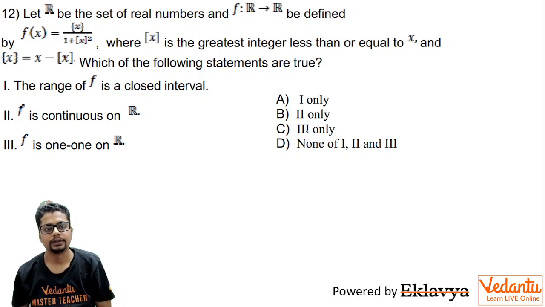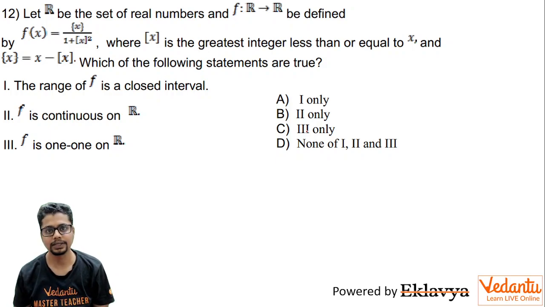Hi everyone. The question is, let R be the set of real numbers and f be defined from all real numbers to all real numbers. That means domain and codomain are both the set of all real numbers. Let f be defined by f(x) equal to the fractional part of x divided by 1 plus [x] square, where [x] is the greatest integer less than or equal to x, and the fractional part of x is x minus [x]. So which of the following statements are true?